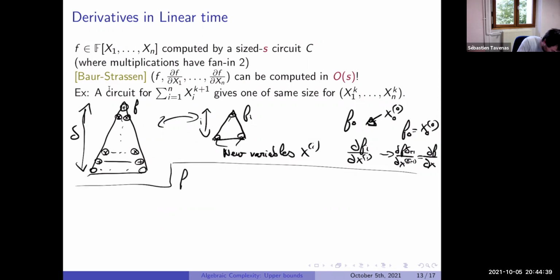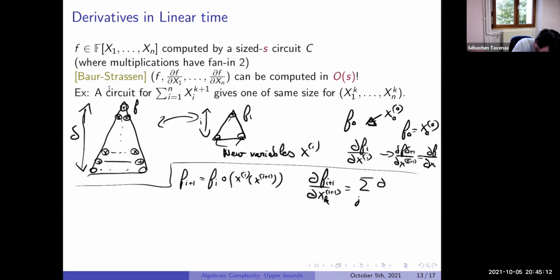What we can notice is that f_{i+1} is, in fact, f_i where we replace all the variables x_i by either an addition or a multiplication. So x_i will be a function of the variables x_{i+1}. By the chain rule, the derivative of f_{i+1} along a variable x_{i+1}, let's take the variable k, is the sum over j of the derivative of f_i along x_{i,j} times the derivative of x_{i,j}.